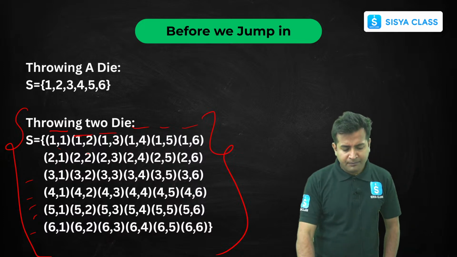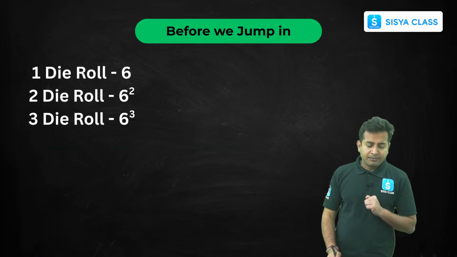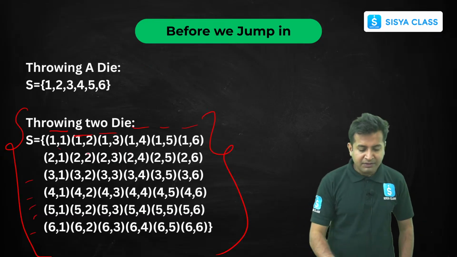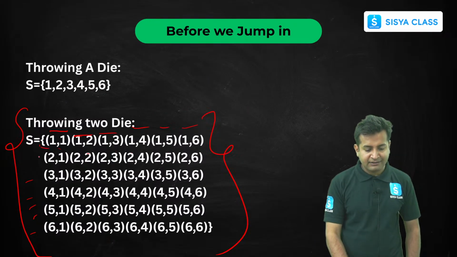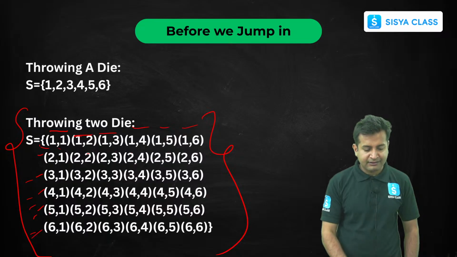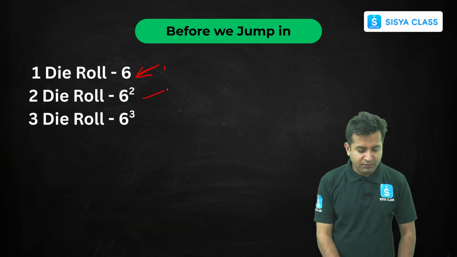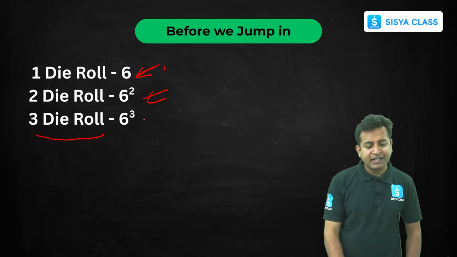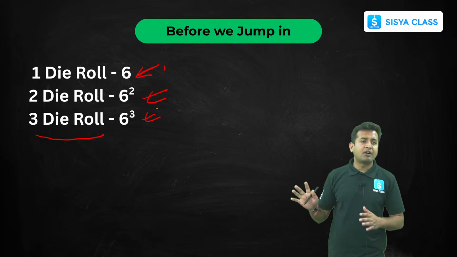Now, if I proceed further, let's look at the outcomes. When we rolled a die, how many outcomes did we get? 6. Now, when we rolled 2 dice, how many outcomes did we get? See here, we have 6, 6, 6, 6, 6, 6. So 6 into 6 is nothing but 36. That is 6 raised to the power 2. When we roll 3 dice, what will we get? We'll get 6 raised to the power 3. And similarly for 4, 5, 6 and so on. Clear?